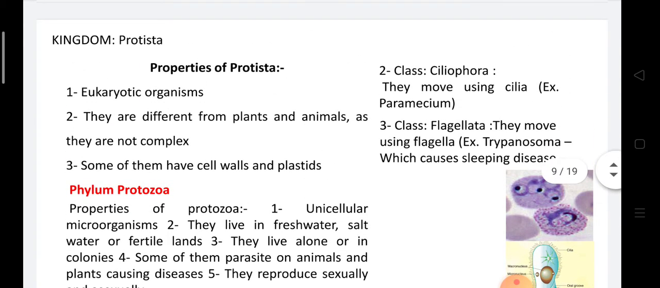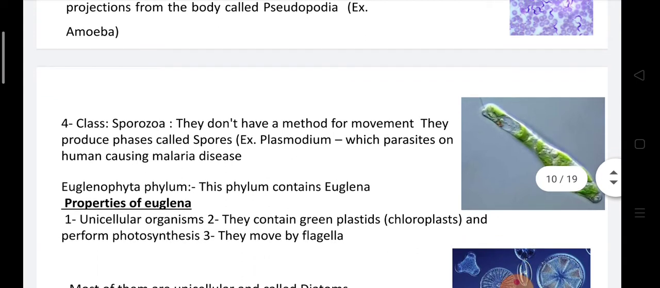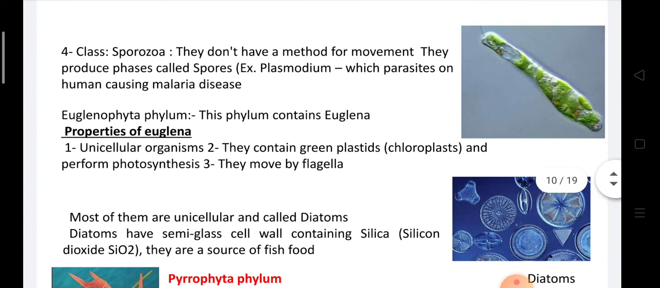Class 2, Ciliophora. Ciliophora move by using cilia, like Paramecium. Class Flagellata move using flagella, like Trypanosoma, which causes sleeping sickness in Africa. Class number 4 is Sporozoa. Sporozoa reproduce by spores, but they are immotile, like Plasmodium, which parasitizes humans causing malaria disease.